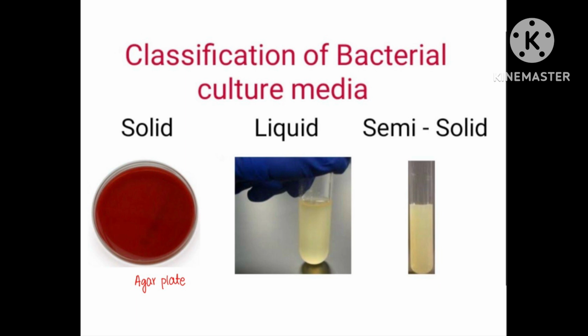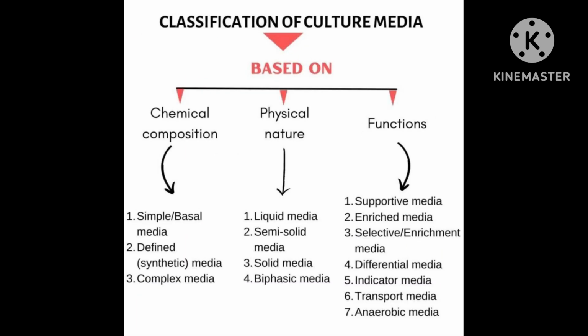It is classified based on chemical composition, physical nature and functions. Based on physical state, it is classified into three types: liquid media or broth, for example nutrient broth; solid media, for example nutrient agar, MacConkey agar; and semi-solid media, agar content 0.2 to 0.5%, used for motility testing, for example same medium. Next, classification based on chemical composition. It is classified as synthetic media and complex media.